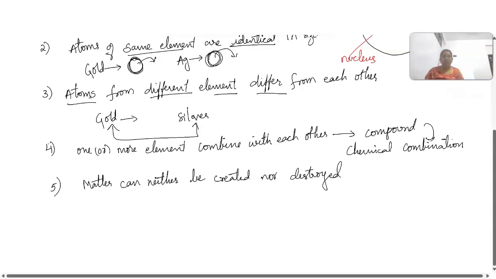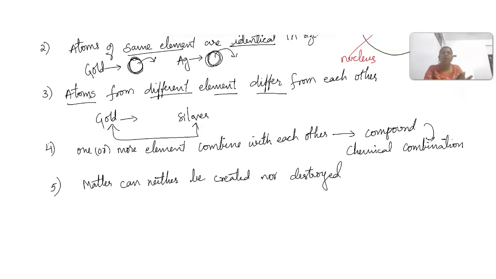But we are not learning this concept now. That means this theory has failed. Why has it failed? He told that the atom is the smallest particle. But after Dalton, many scientists came. They made their own study, and by doing some radioactivity, they got some doubt.